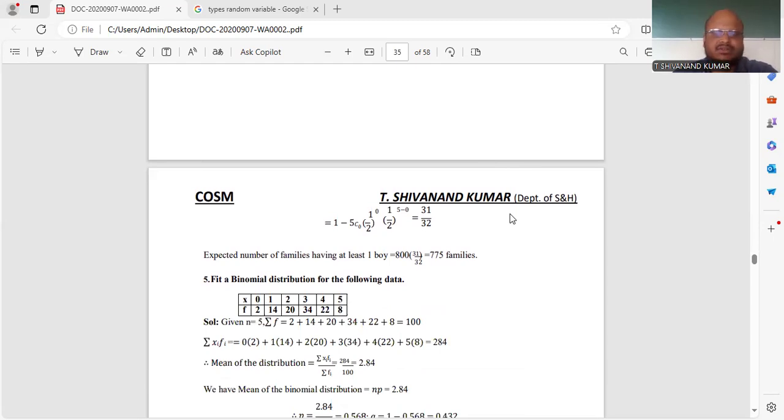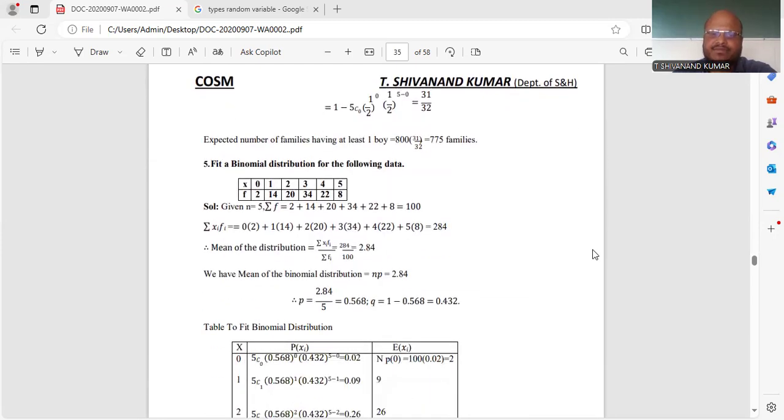The fifth problem is to fit a binomial distribution for the following distribution. Fit a binomial distribution means you have to find the binomial values for the x values and fit them. Suppose they give x is equal to 0, 1, 2, 3, 4, 5, so I have to take n is equal to 5. And the f values they gave are 2, 14, 20, 34, 22, 8. So the summation of f, 2 plus 14 plus 20 plus 34 plus 22 plus 8, is equal to 100.